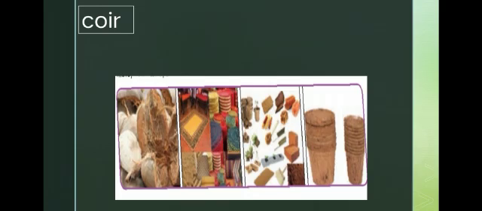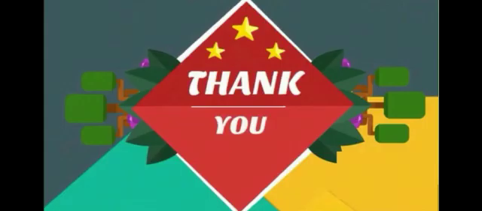These are the natural fibers we get from nature. We are using clothes for our daily use. Thank you, children. I hope that you recall the natural fibers. Tomorrow we see the next topic.